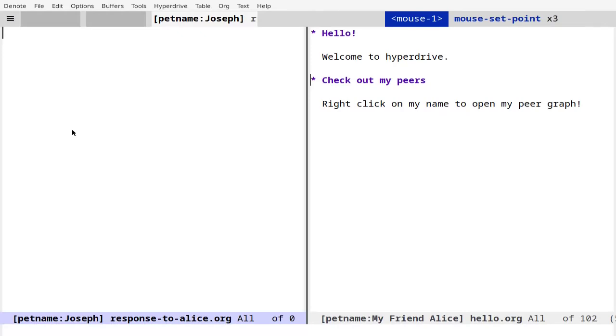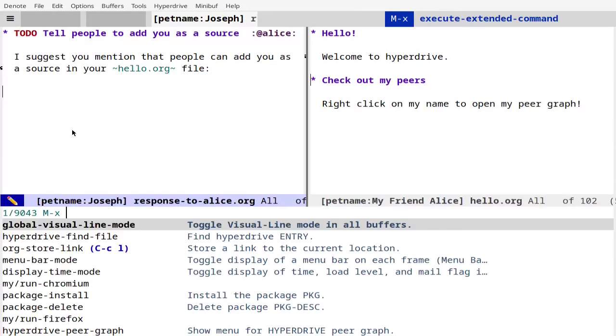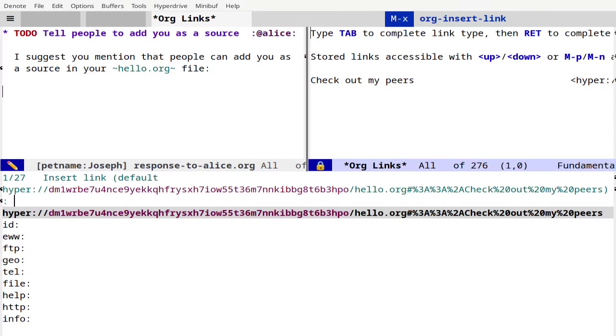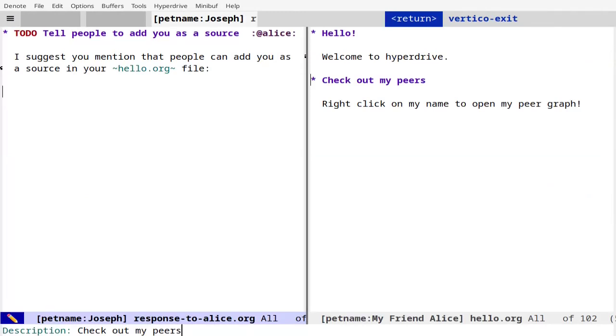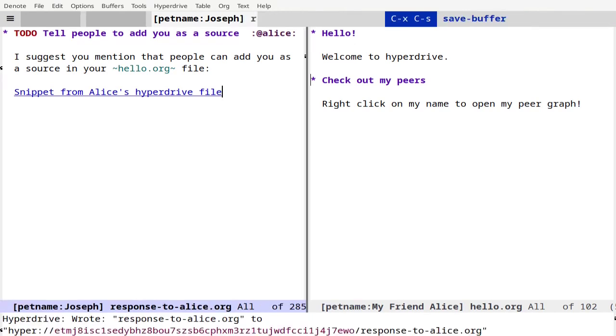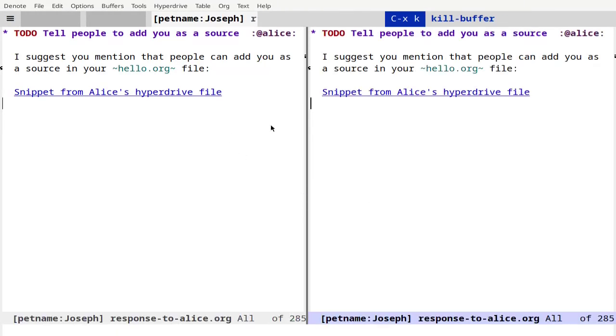Now, I'll paste in a response that I've written. I'll go to the bottom, and I will run M-x org-insert-link, and I'll insert the link that I stored earlier. As the link description, I'll change it to "snippet from Alice's hyperdrive file." And I'll save my hyperdrive file. Now, to show that the link works, I'll just kill this buffer showing the hello.org file, and I'll click on the link.